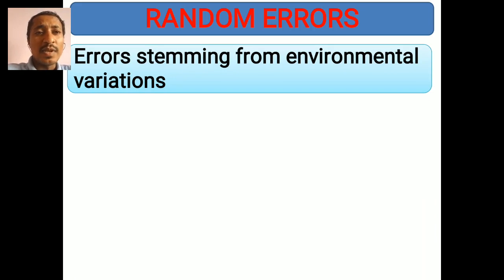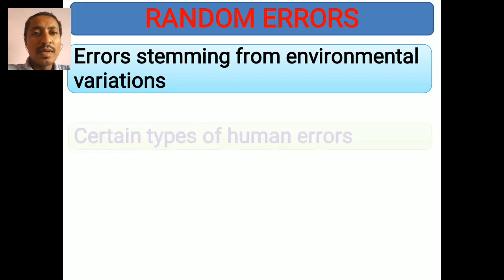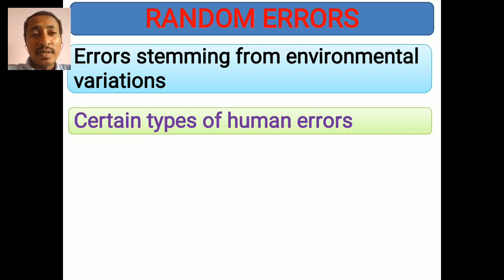The first one is errors stemming from environmental variations. Because of environmental changes, the dimensions of the measuring instruments also change, which leads to errors. Change in temperature, humidity, and pressure changes the dimensions and characteristics of the parts of the measuring instruments. That leads to errors which are very difficult to identify and remove.